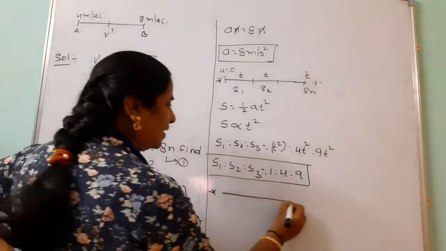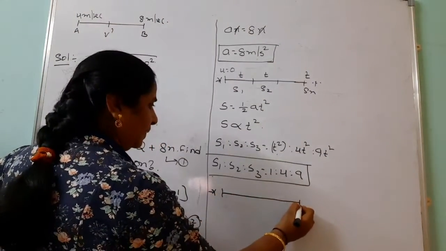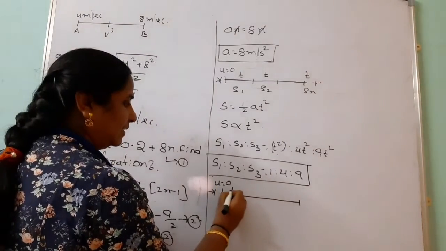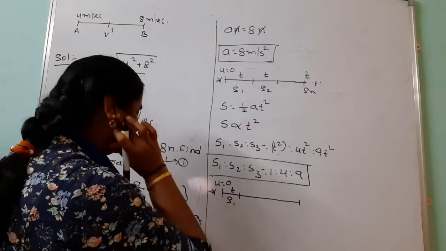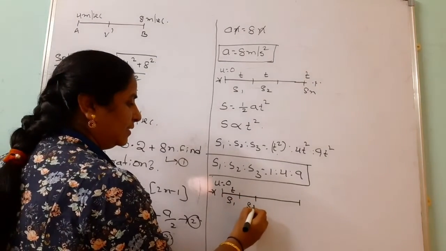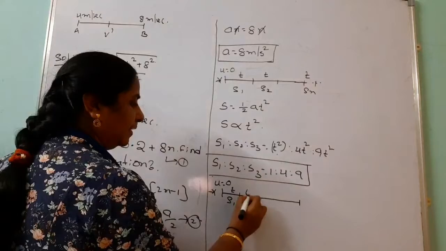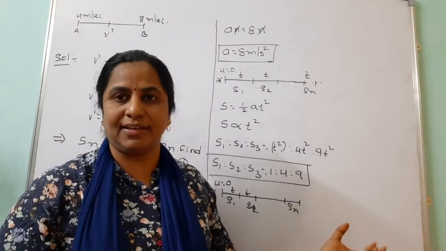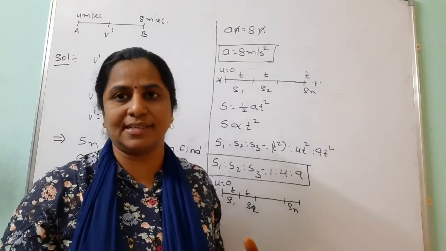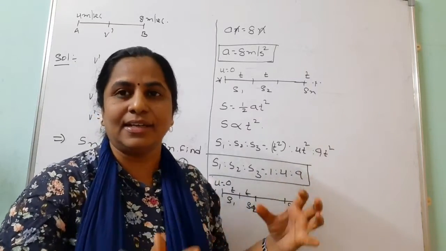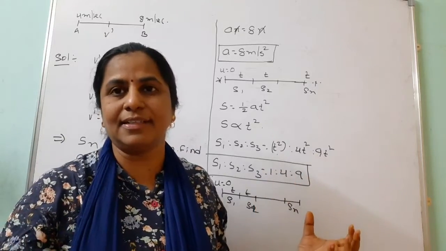Like that, one more application. See, same case, initial velocity is 0. Here it covers the distance S1 in t seconds, like that S2 in t seconds, like that Sn. How much distance does it travel in the first second? How much distance in the second second? How much distance in the third second? Like that, how much distance does it travel in the nth second?